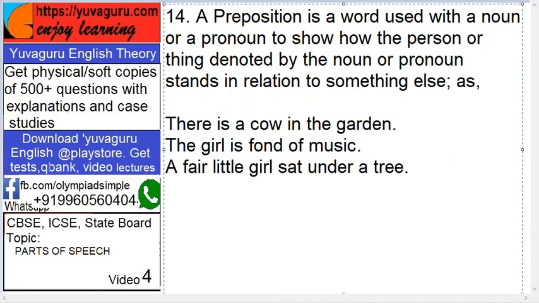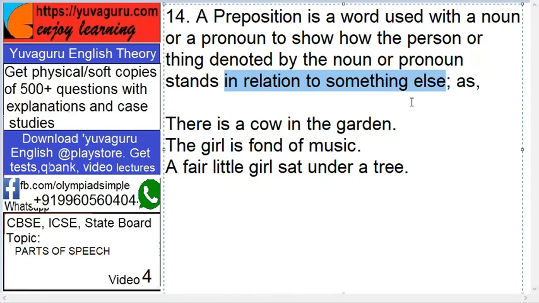Now preposition. A preposition is a word used with a noun or a pronoun to show how the person or a thing denoted by the noun or pronoun stands in relation to something else. Now here, in this too big sentence, you forget the real meaning or real target of this sentence. The real target of this sentence is: in relation to something else.